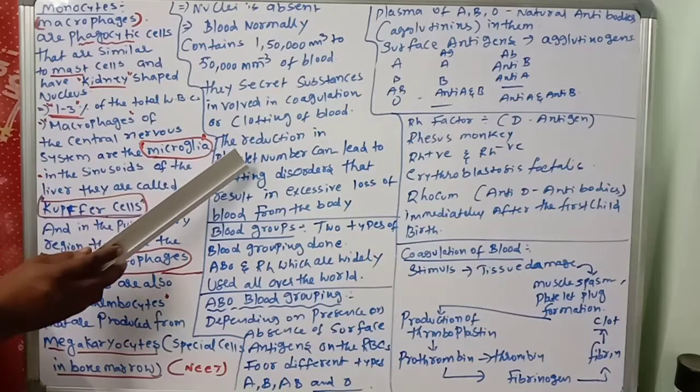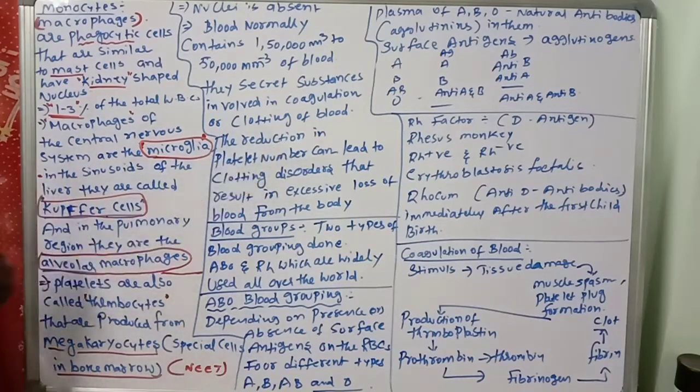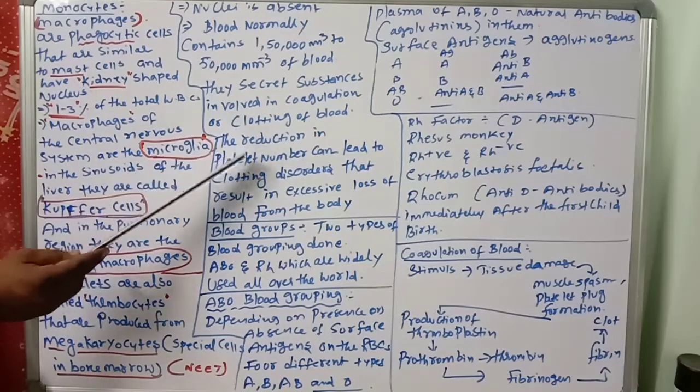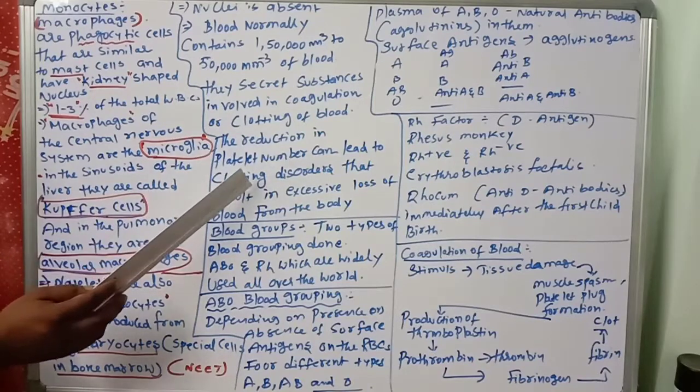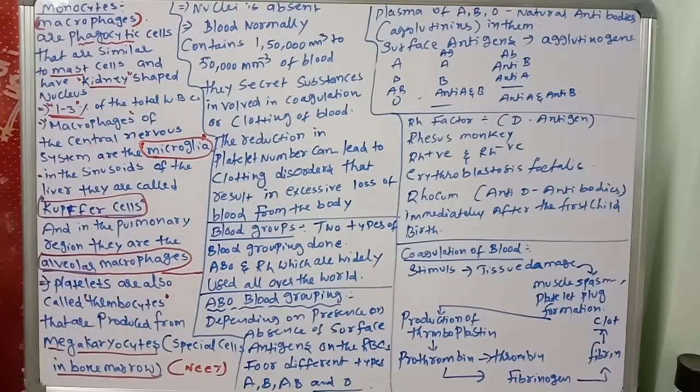A reduction in platelet number can lead to clotting disorder. Suppose platelets are not sufficient due to dengue or some other reason, the platelet count is reduced. Then what will happen? That will affect the clotting.